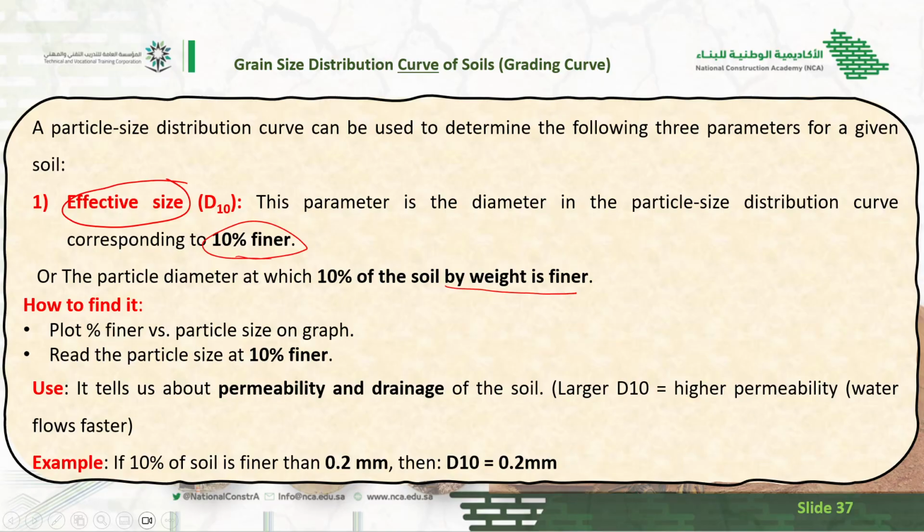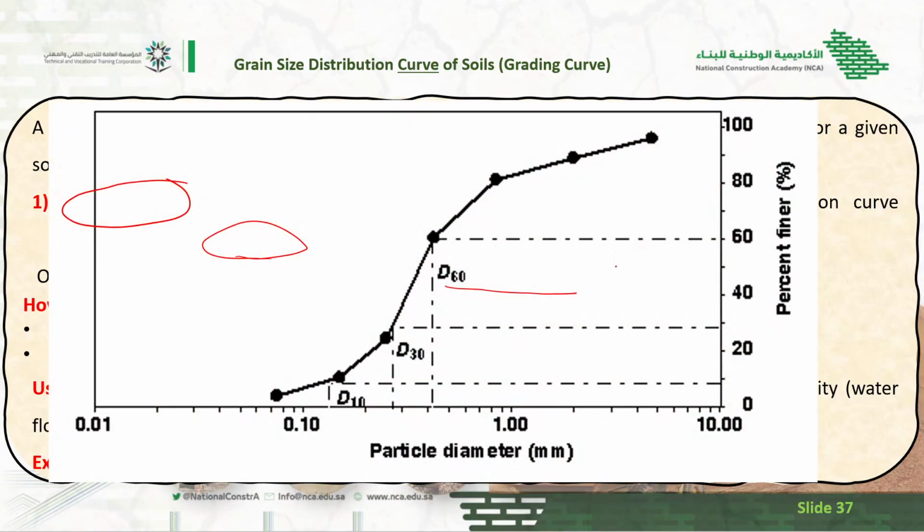So it will be very clear from the table. You can see here, from the sieve analysis we can make this graph. Okay, this is the percentage finer and this is the particle size or diameter. So you can see here it is 0, 10, 20, 30, 40, 50, 60, 70, 80, and this is 90. This is percentage passing or percentage finer.